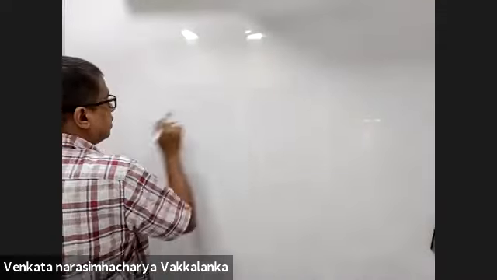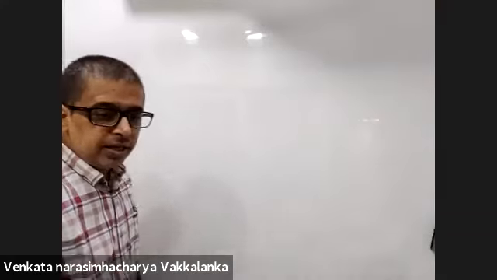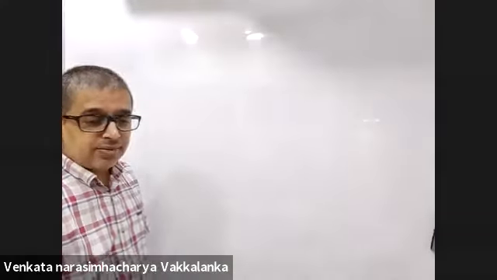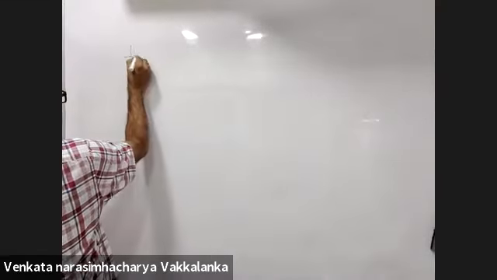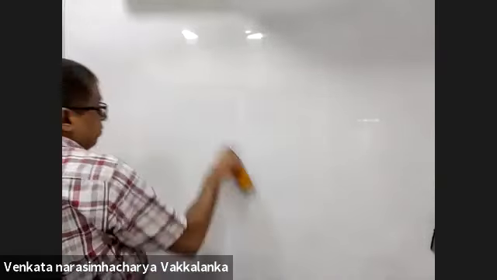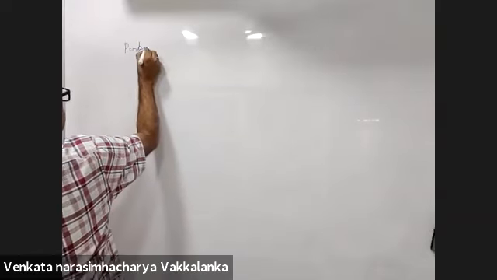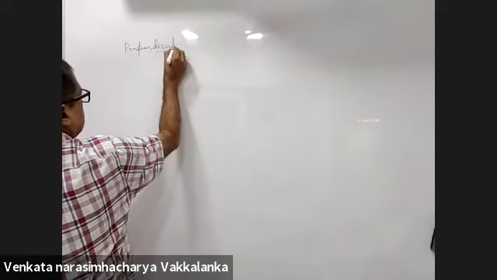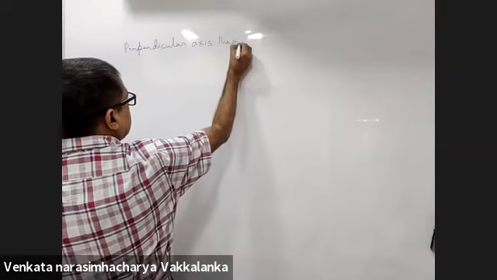Now listen. There are in fact two theorems, called the perpendicular axis theorem and the parallel axis theorem. This is called the perpendicular axis theorem. Write the complete word: perpendicular axis theorem.